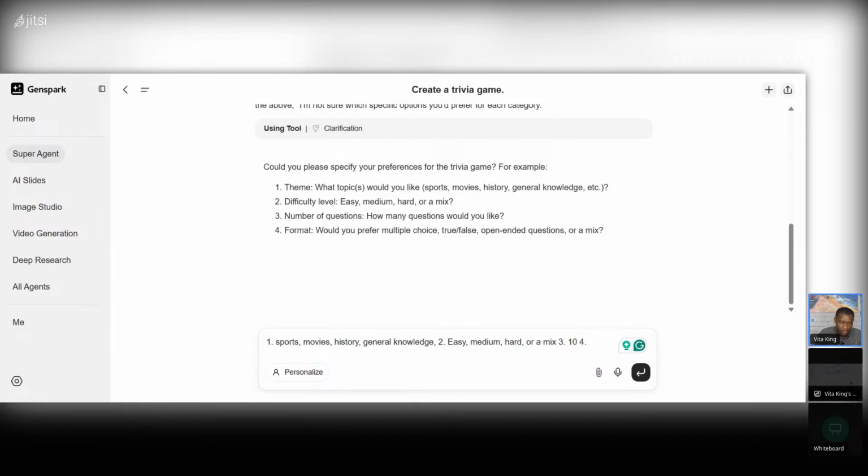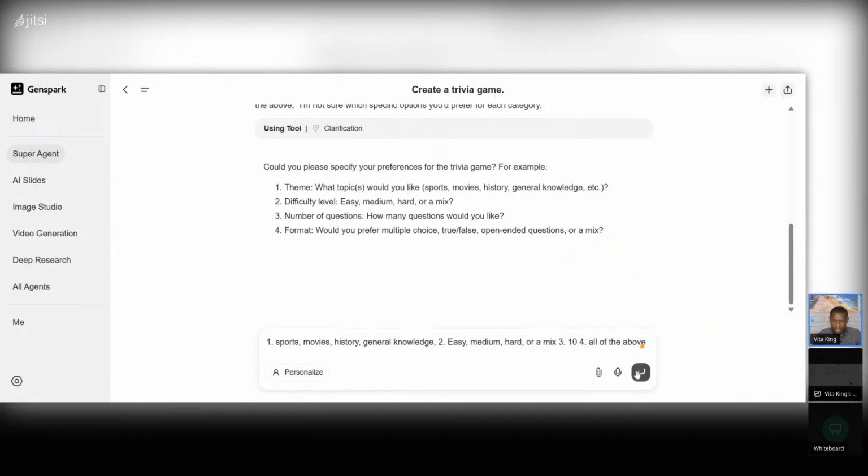Okay, for number 4, let's just say all of the above. All of the above. Listen, you have to know what's going on. This is the future of business. This is the future of work. This is the future of how to communicate with computers, right? Right. So let's say all of the above.